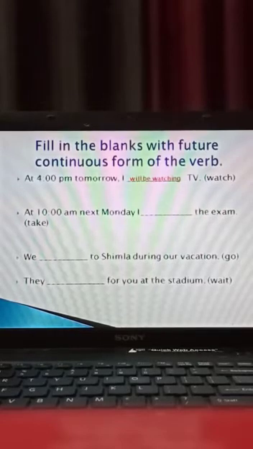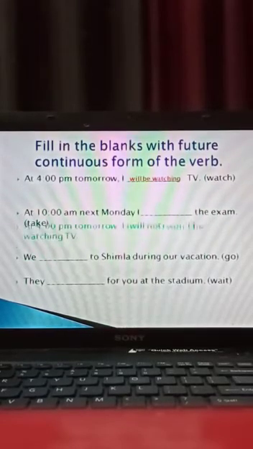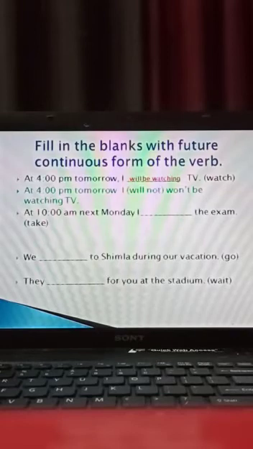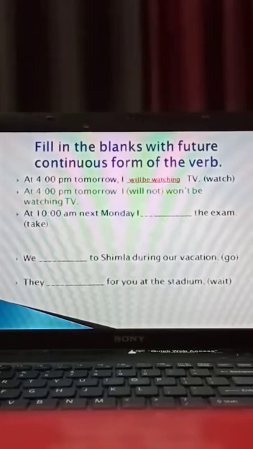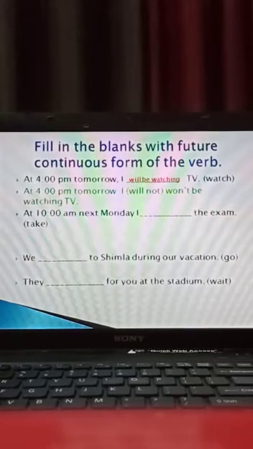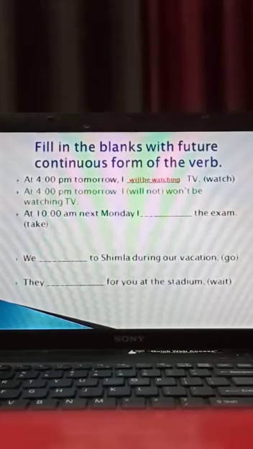Now, how to form negative sentence? At 4 p.m. tomorrow, I will not. Children, keep one thing in your mind. What is the short form, contraction form of will not? Won't. Okay? This is not willn't. Okay? I won't be watching TV. You said to your friend at 4 p.m. tomorrow, I won't be watching TV. It means you can come to my house.